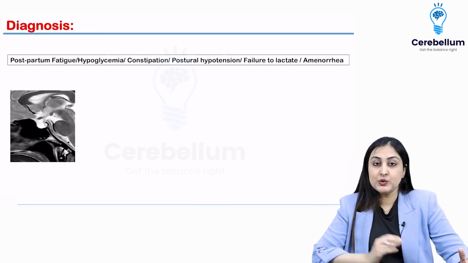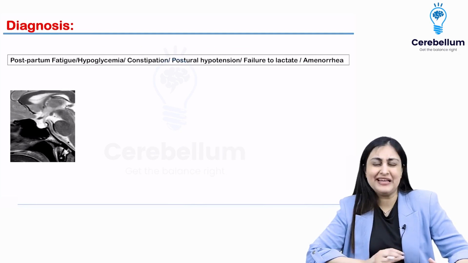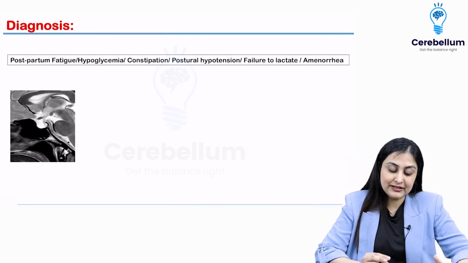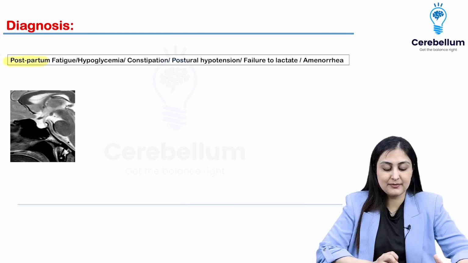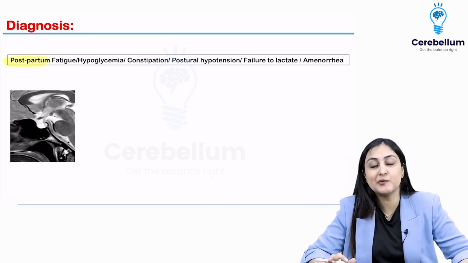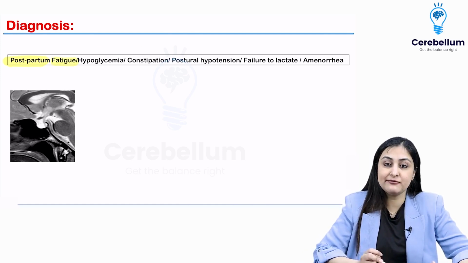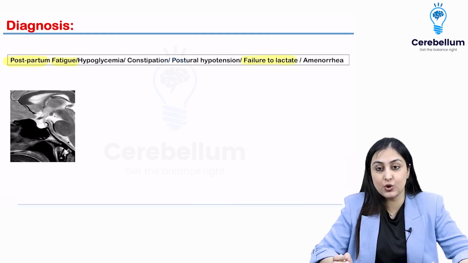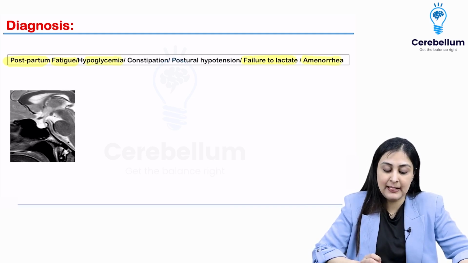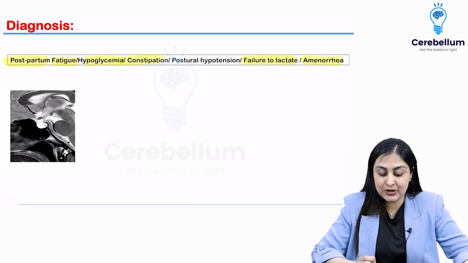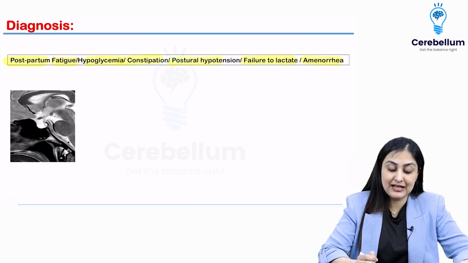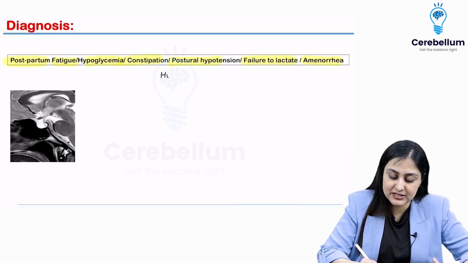Now we go on to one case scenario which you frequently get. So they will give you this history postpartum, and I know that when you hear postpartum, you are going to mark this. So remember, when you have postpartum fatigue, most importantly, patient cannot lactate, there is amenorrhea, tired female with hypoglycemia, constipation and postural hypotension. So basically what I have listed out for you is a hypopituitarism, pan-hypopituitarism.